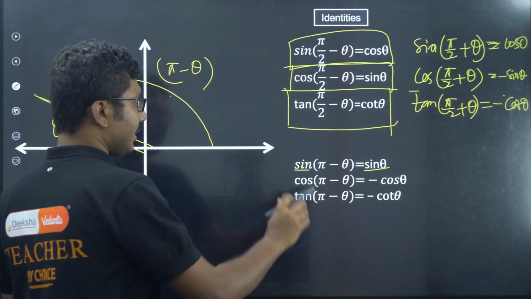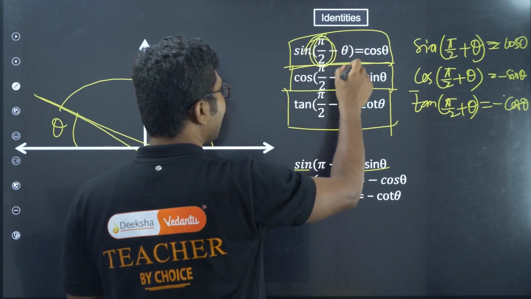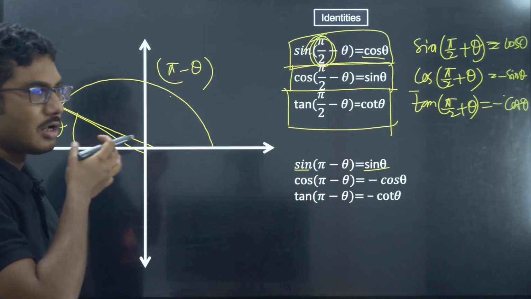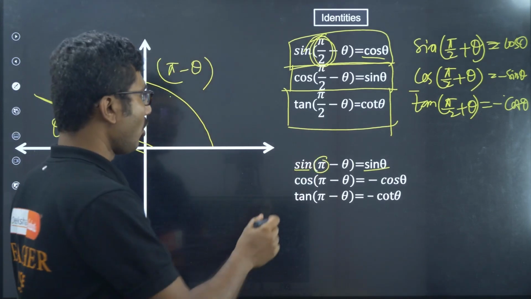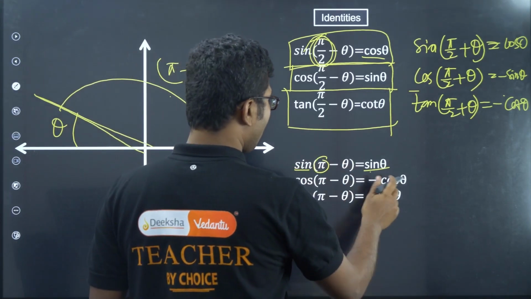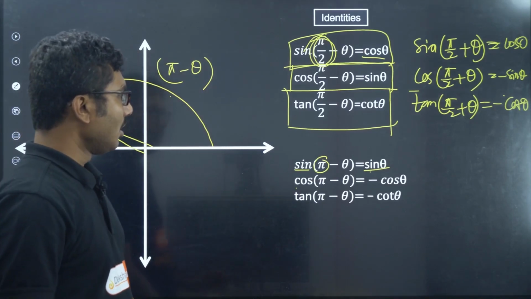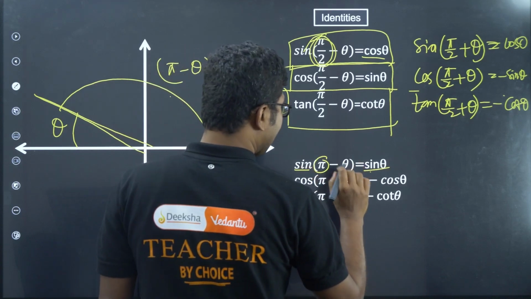Okay. Now remember what is the difference if it is pi by 2? If it is pi by 2, it changes sine to cos, cos to sine, tan to cot. But if it is pi, it does not change. Sine remains sine, cos remains cos, tan remains tan, but with a catch. What is the catch?